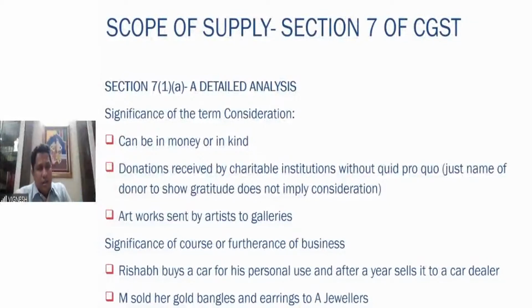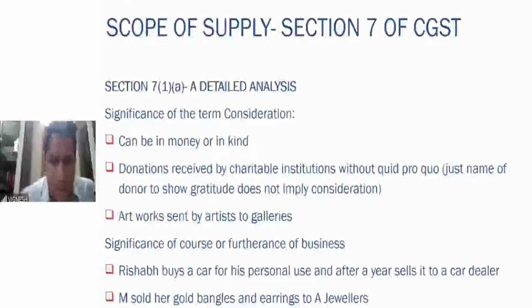Let us take two examples to understand this further. First one, Rishabh buys a car for his personal use, and after a year sells it to the car dealer. What happens here? He is purchasing the car for personal use, he is using it, sells it then to the car dealer after a year. Is there any profit motive here? Is there any intention to earn money here? He is just selling it because he has used it for 1 year and he wants to change his vehicle. So therefore, this is not in course or furtherance of the business. So you are purchasing a car for your personal use. After 3-4 years, you are selling it to a dealer. No question of supply. It is not a supply because it is not in course or furtherance of the business.